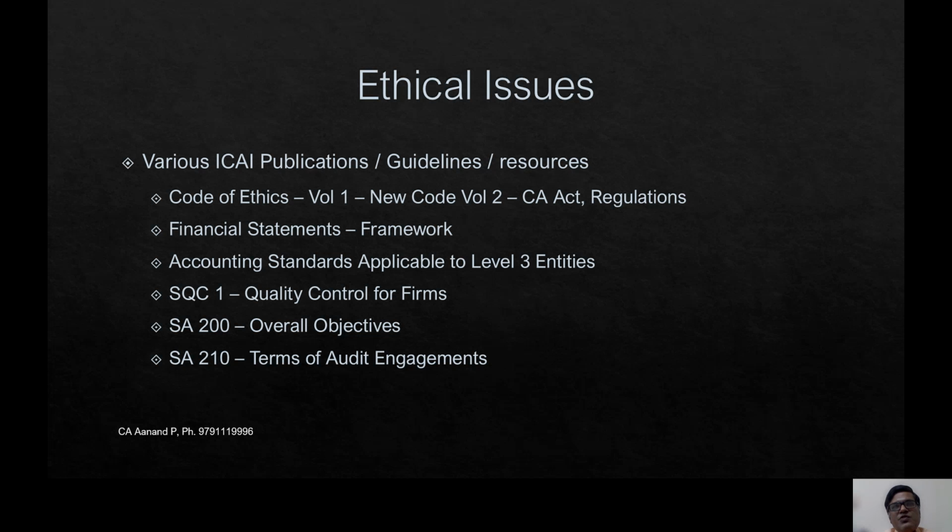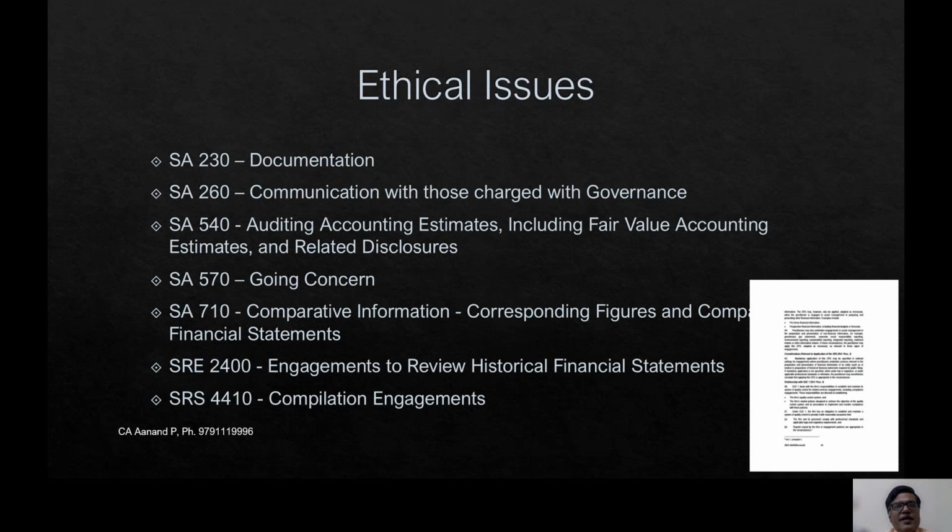Next, various other publications which we should keep in mind, we have listed: Code of Ethics, Volume 1 and Volume 2, Financial Statement Framework, Accounting Standards applicable to Level 3 entities. I have said Level 3, but now Level 4 entities are also covered because they have expanded the levels to 4 levels. So mostly now Level 4 entity will be applicable to the non-corporate individuals. SQC 1, the quality control for firms, SA 200 overall objectives, SA 210 terms of audit engagement, SA 230 documentation, SA 260 communication with those charged with governance.